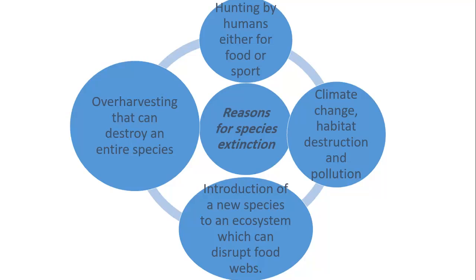Overharvesting. Of course, overharvesting can destroy an entire species of plants. If we take them all out without leaving some for reproduction, this will cause this species of plants to disappear. Hunting by humans, either for food or sport. So sometimes humans hunt animals for other reasons than food, like sport. So this is too much killing without a reason. And when we kill too many animals, there is of course a risk of them going extinct.